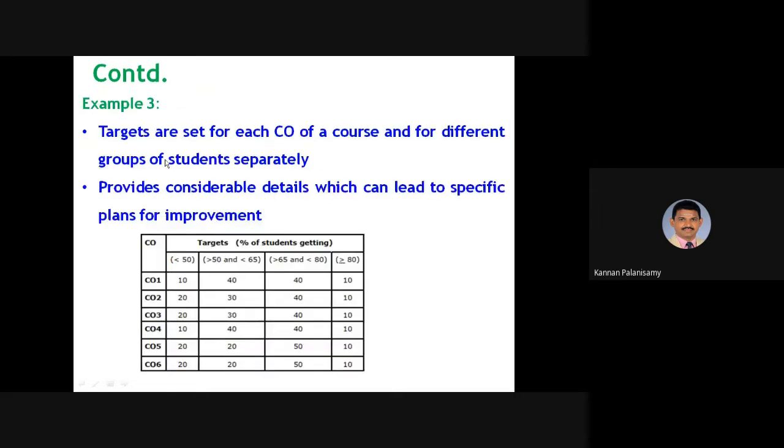The third method is that targets are set for each CO of a course and for different groups of students separately. The first two methods were common for all COs. Here, CO-wise, for example CO1, we fix the target for different groups of students: 10, 40, 40 and 10. In this way, we are fixing the targets for each and every CO. So this is another method.